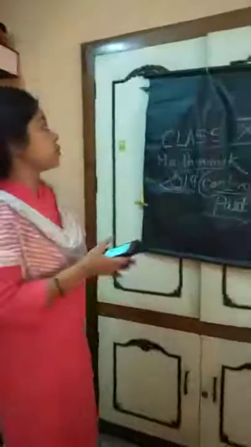Now the next part of our video is the map pointing of the same year, that is 2019 map pointing. See, focus. First is the Vindhyas. Point 1 is Vindhyas. See, it is written Vindhyas.